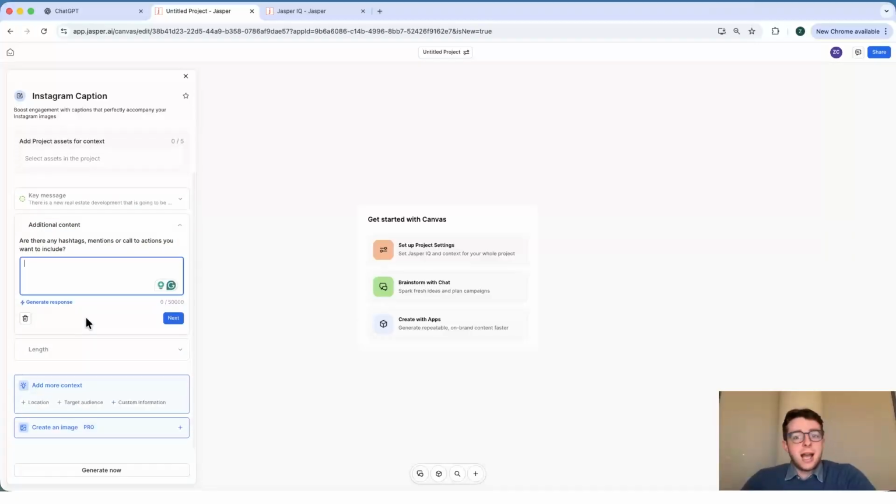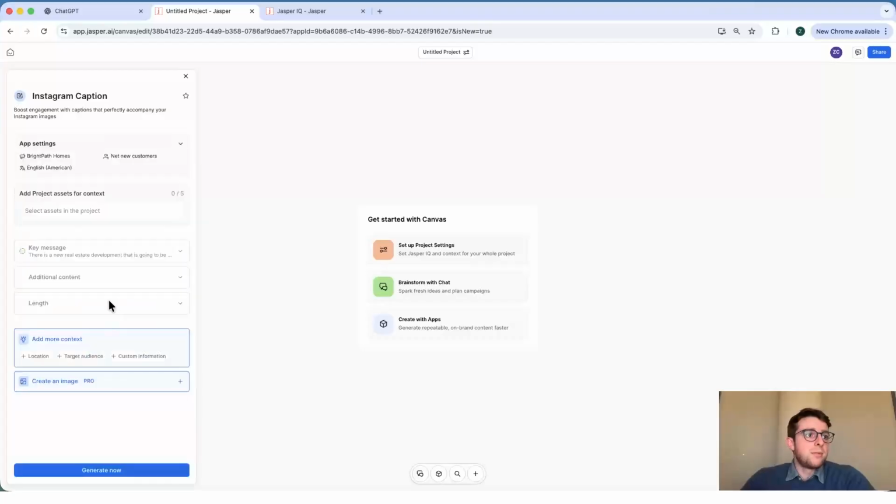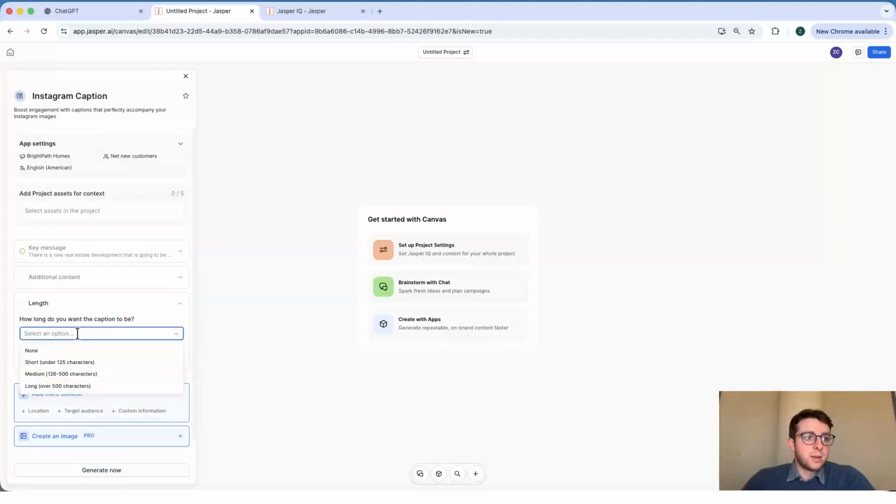What we can then do is add in additional content. So if we want any hashtags or mentions that we want to ensure are part of the caption that's going to be generated, we can add that in here. And then finally, we can set the length. In this case, I'm going to leave it as none, so I'll leave that up to Jasper to use their expertise to determine the length. But if we do have a very specific length, maybe for a blog post, this is a great feature to leverage to ensure that it stays within the length that we give it.